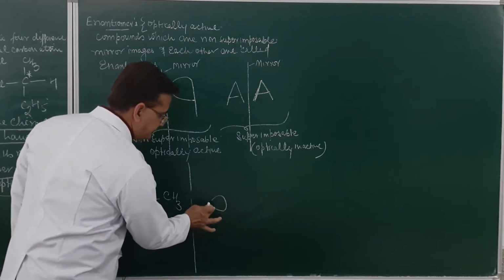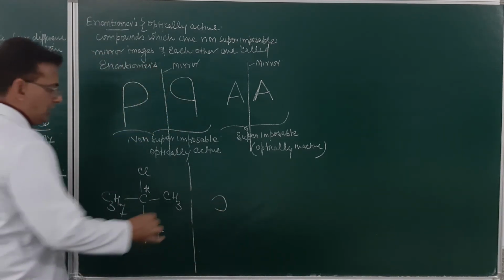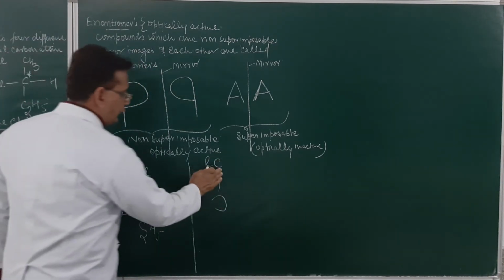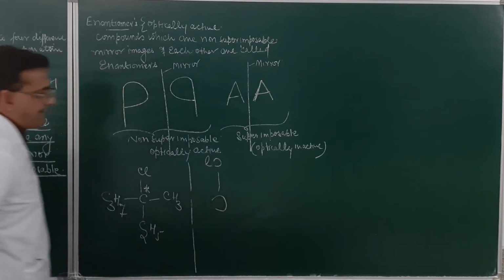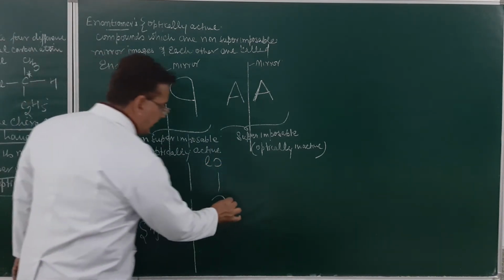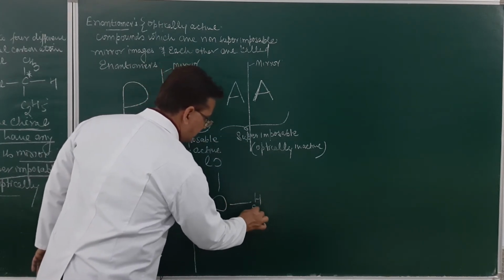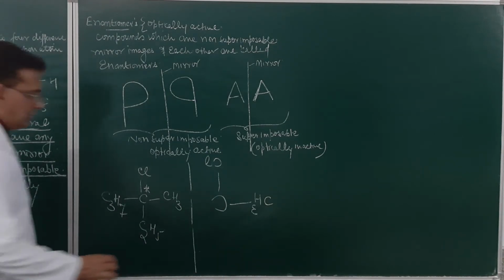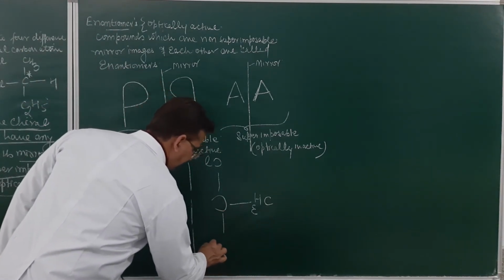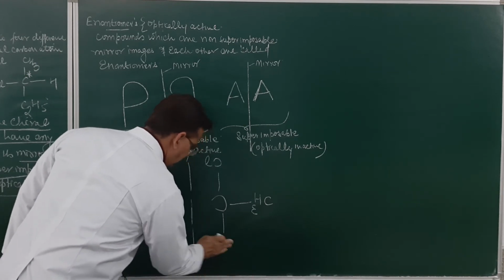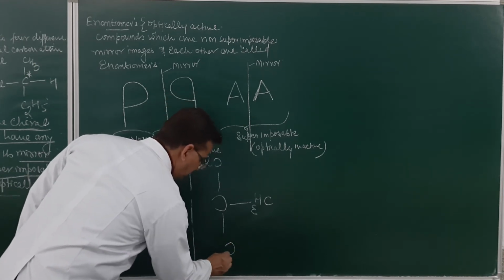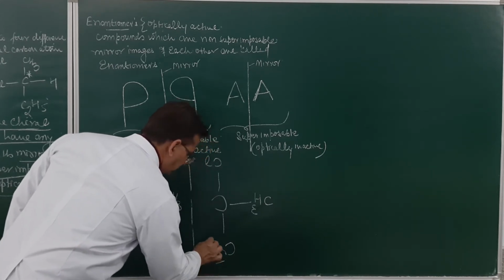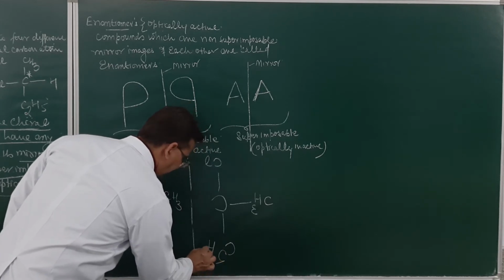This is C, this will be Cl, over here also Cl, this will again be H3C, and this is C2H5.